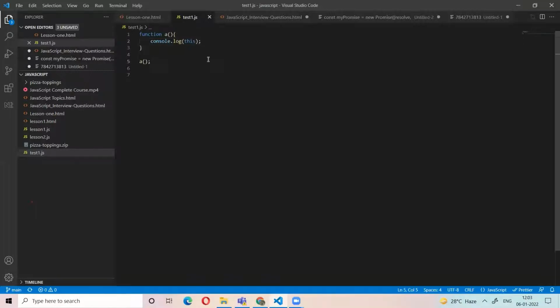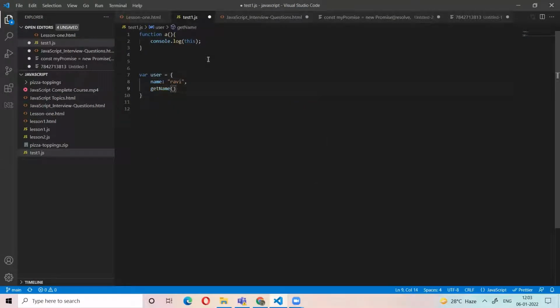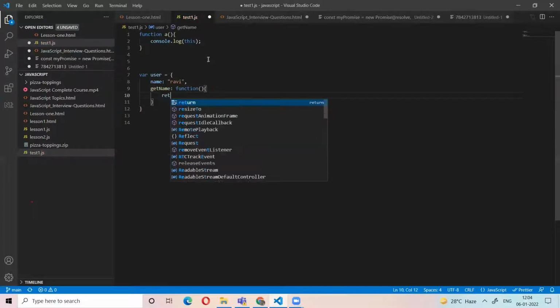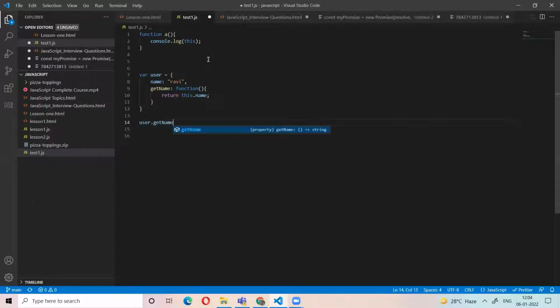For example, I have another object, a user object.